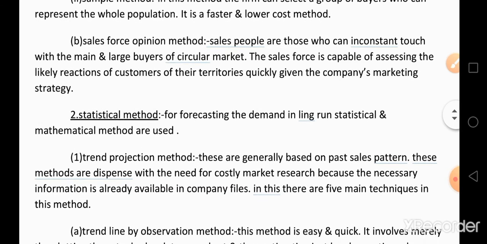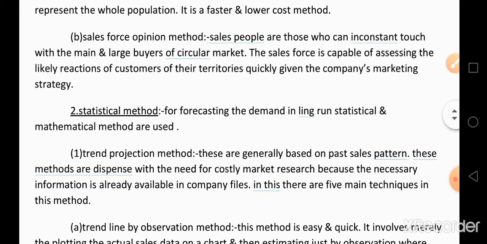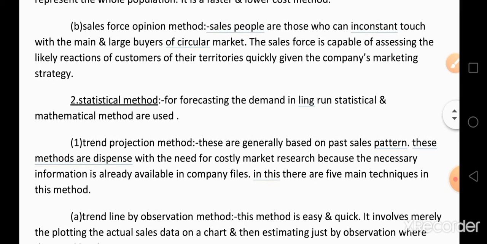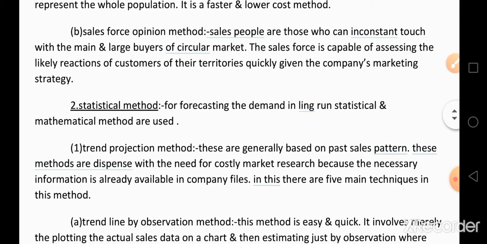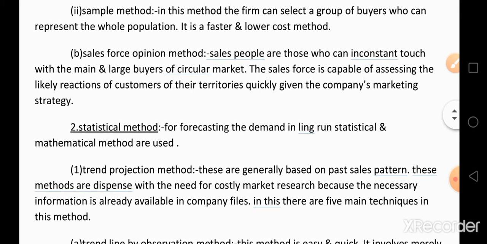Closely in contact with the customers, so they know the opinion of the customer, their taste and preference, and at the same time what the opinion of the customer is about a particular product. So the next type of method is the Salesforce opinion method.